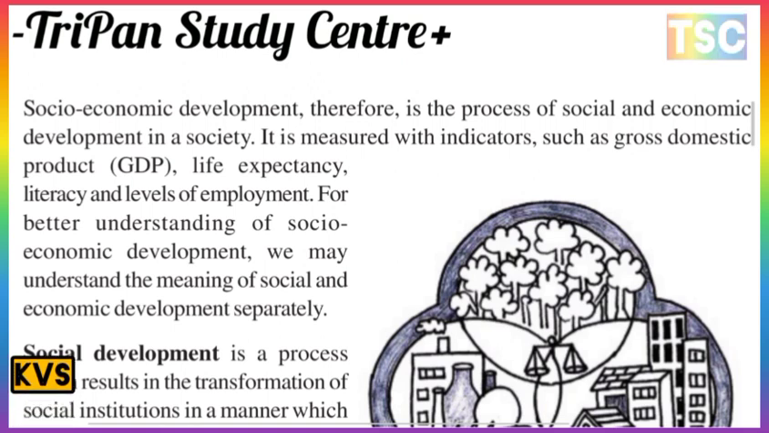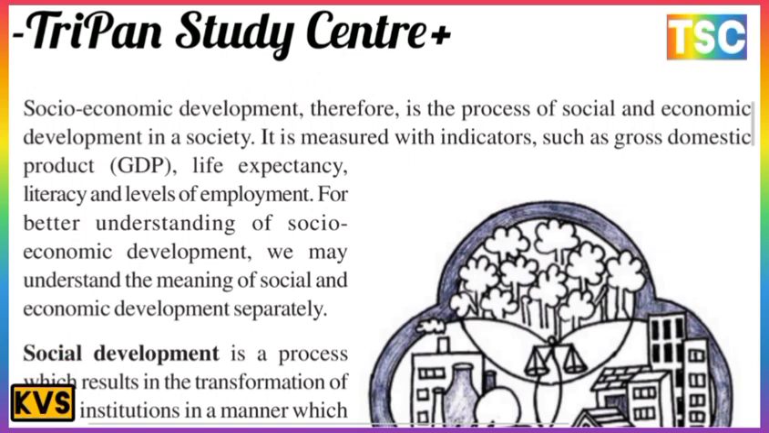Socio-economic development is the process of social and economic development in a society. It is measured with indicators such as gross domestic product, meaning GDP. The GDP is the most important, along with life expectancy, literacy and the level of employment. For a better understanding of social economic development, we may understand the meaning of social and economic development separately.